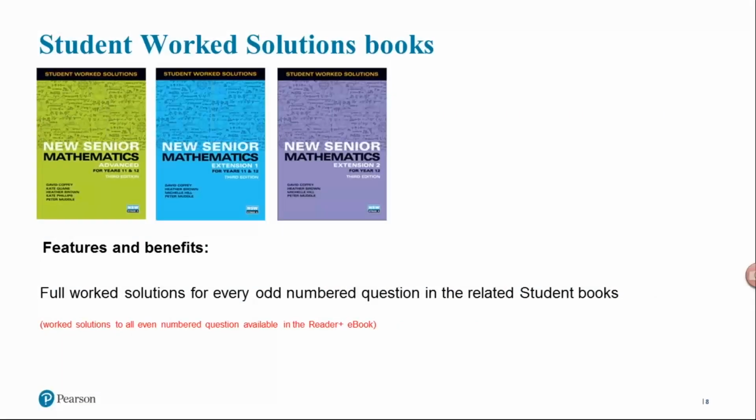As I just mentioned, we are also printing student work solution books that contain full work solutions for every odd numbered question in the student book. These can be purchased separately or can be purchased as a pack with the student book. However, as I mentioned, work solutions to all of the even numbered questions are available from the ebook.